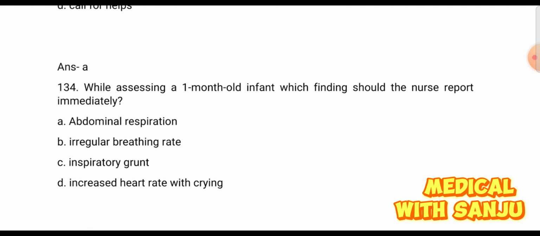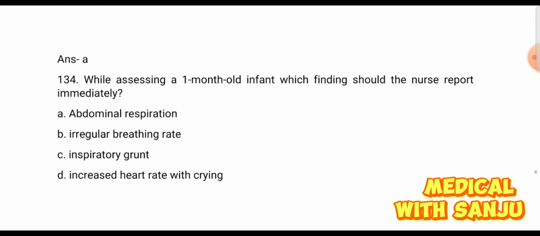Question 134. While assessing a 1-month-old infant, which finding should the nurse report immediately? Option A. Abdominal respiration. Option B. Irregular breathing rate. Option C. Inspiratory grunt. And option D. Increased heart rate with crying. Abdominal respiration, irregular breathing rate, and increased heart rate with crying are normal in the age group of 1 month, but inspiratory grunt is abnormal, so report immediately. Option C is the right answer.